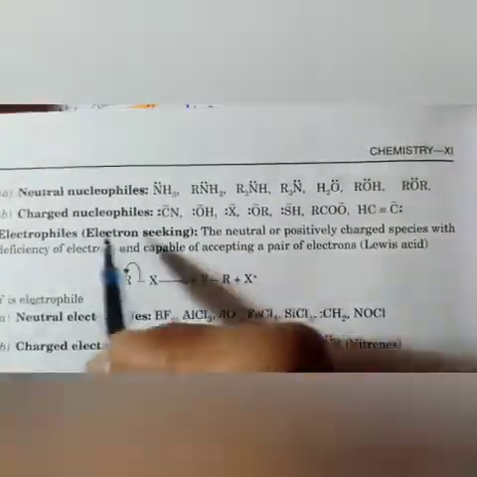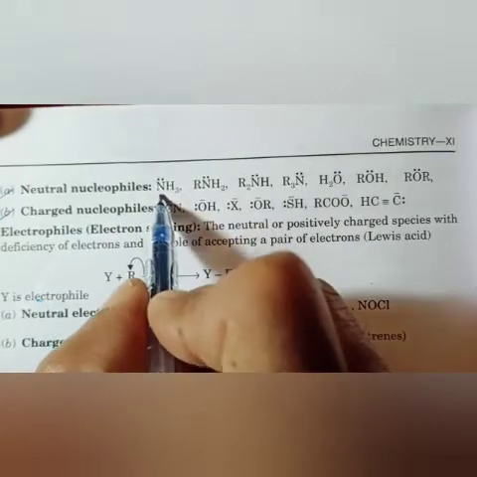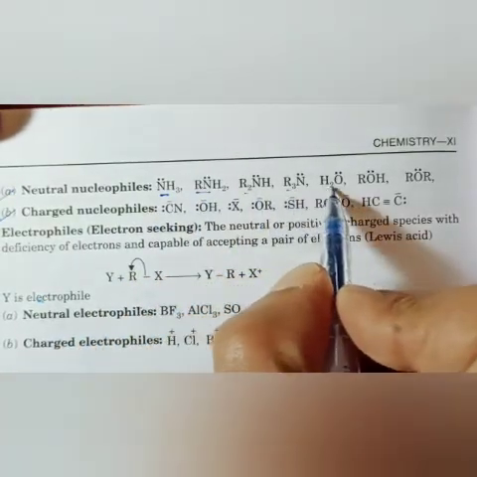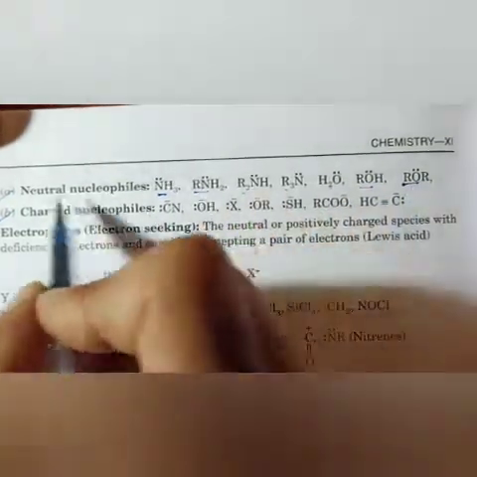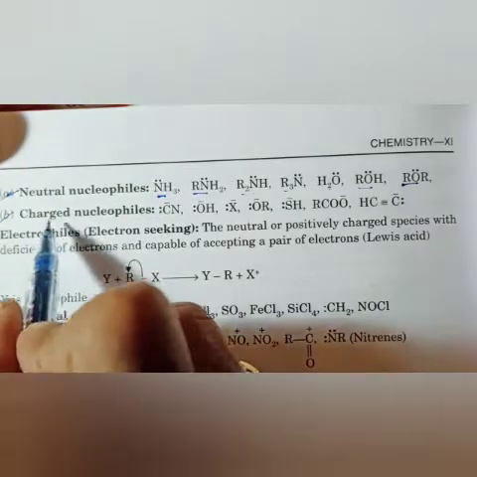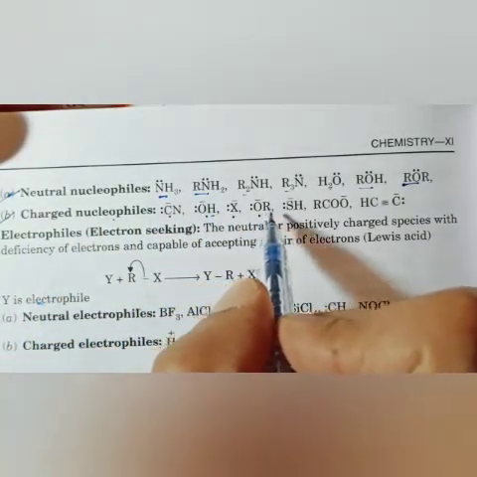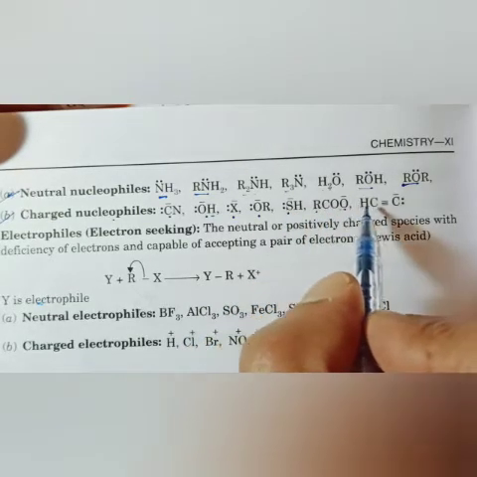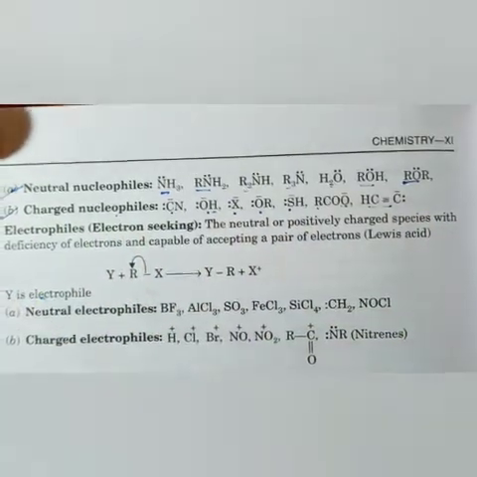There are two types of nucleophile: neutral nucleophile and charged nucleophile. These things you need to learn because they will come up many times. NH3, amines (primary, secondary, tertiary), water, alcohol and ether are examples of neutral nucleophiles. Cyanide, hydroxide, halide, alkoxide, thiolate, acetate or acetylide are examples of charged nucleophiles.